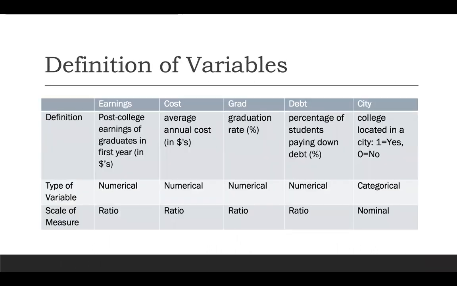There were 5 variables that we looked at to ensure our depth of analysis, which we have listed here for your review. And we'll be sure to send this deck and our findings when this presentation concludes. So there's 5 variables: earnings, cost, graduation, debt, and city. One thing of note is city is a categorical variable. So 1 is yes, it is in a city, 0 is no, not in a city.